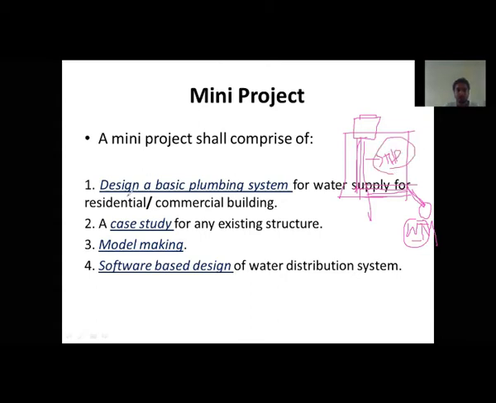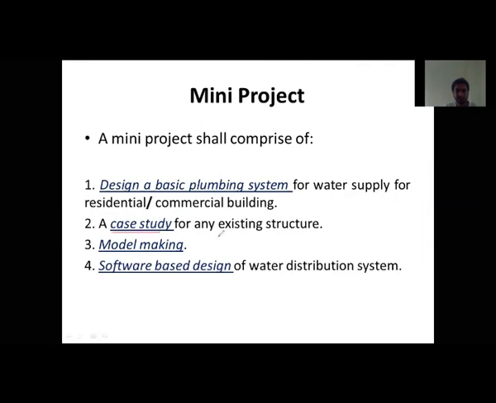First you make a layout, and then you have to design. When we say design, you have to calculate the diameters of the pipes, the length of pipe which is going to be used, and the material of pipe you are going to use. All these are the parameters you have to consider for designing a plumbing system, for either a residential or a commercial building. It's easier to do the residential, because the number of pipes and joints required is less. If that is easy for you, then go for the commercial one. This is your first mini project.